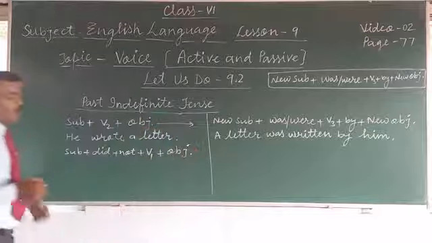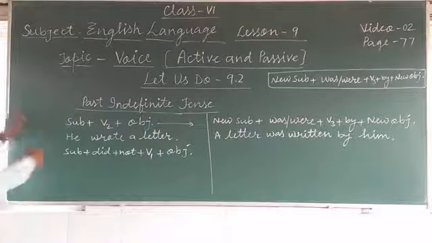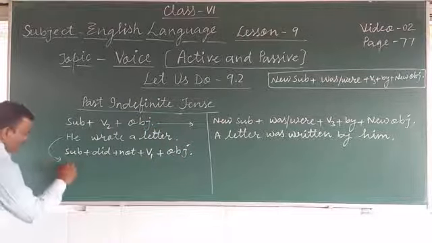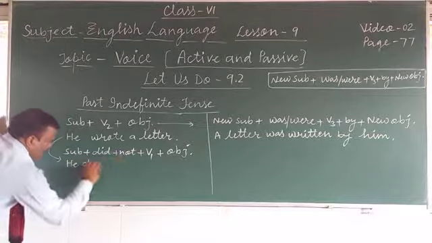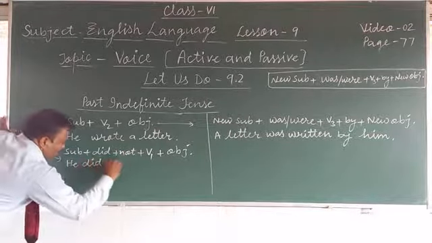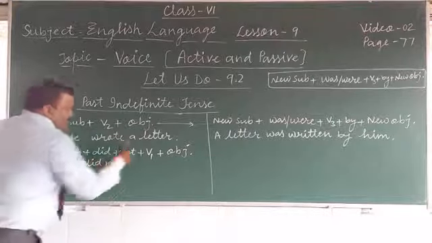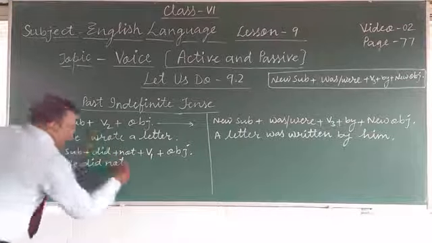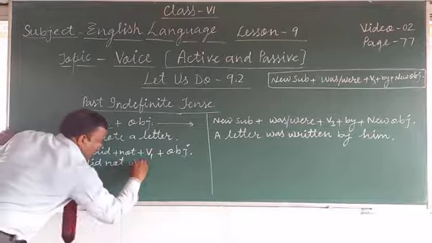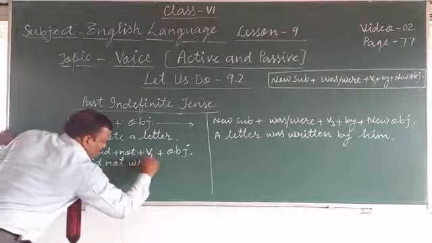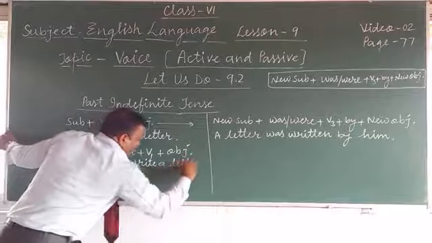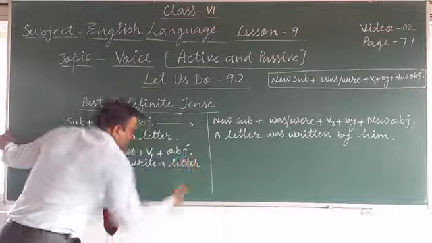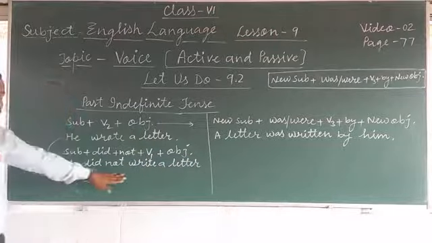Okay, then object. For example, change this sentence into negative. He did not wrote. His first form will be write. He did not write a letter.